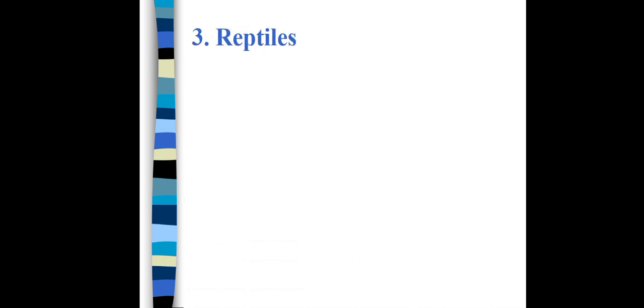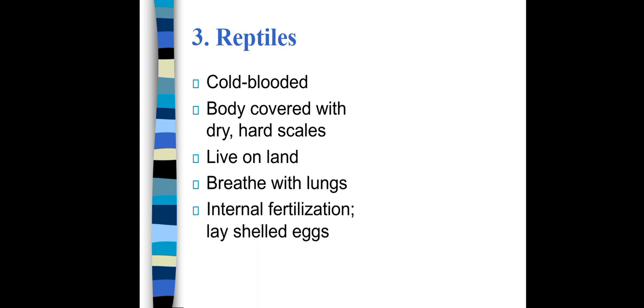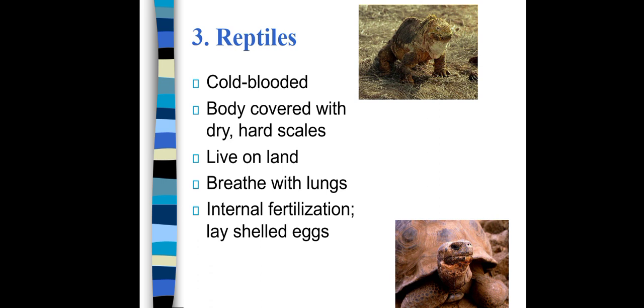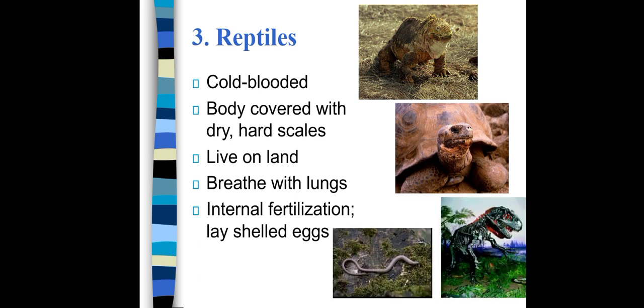Third group, reptiles. They are also cold-blooded. So out of 5, 3 groups, fish, amphibians and reptiles are cold-blooded. Their bodies are covered with dry hard scales, they live on land, breathe with lungs, have internal fertilization, and they lay eggs. You can see the examples: snake, tortoise. These are the examples of reptiles.